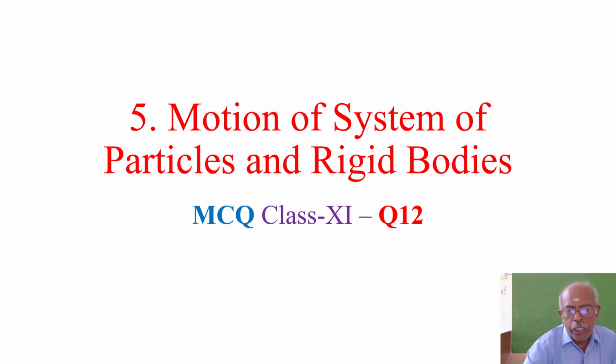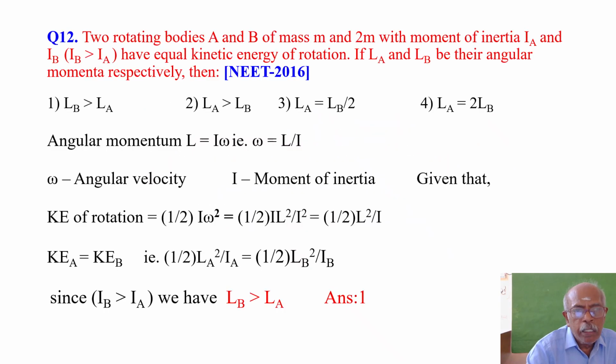In today's video, we are going to solve a multiple choice question from the chapter Motion of System of Particles and the Rigid Bodies. The question is: two rotating bodies A and B of mass m and 2m with moment of inertia Ia and Ib, where Ib is greater than Ia, have equal kinetic energy of rotation.